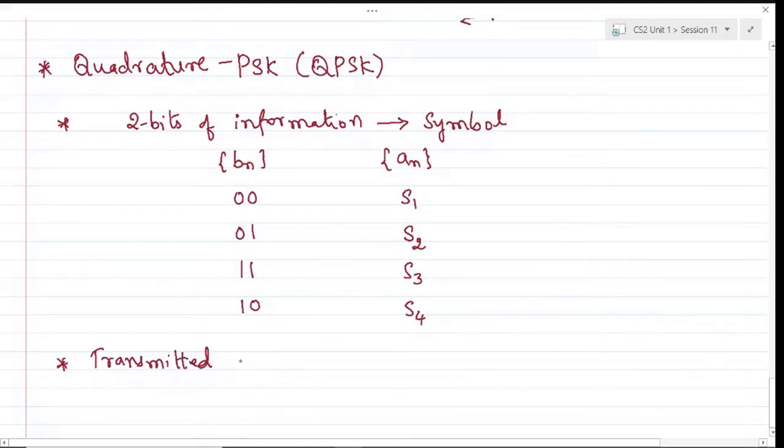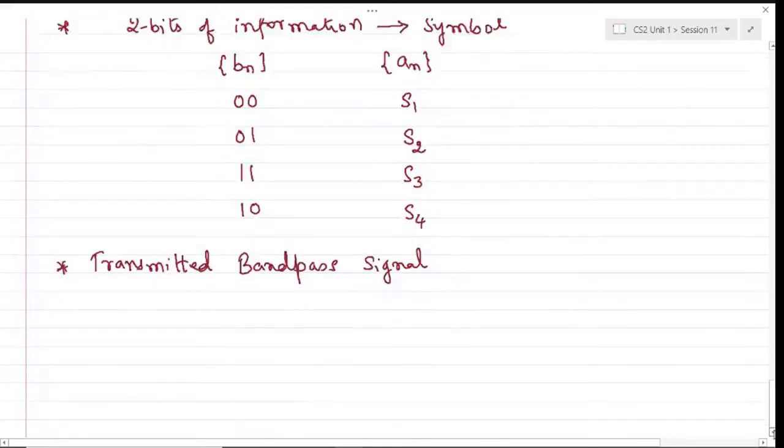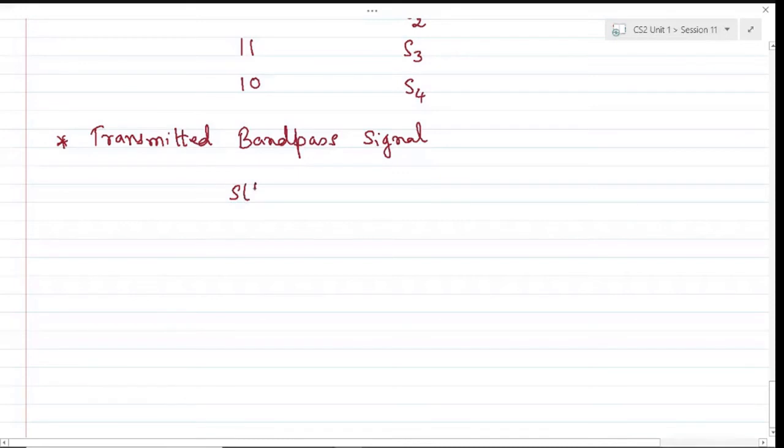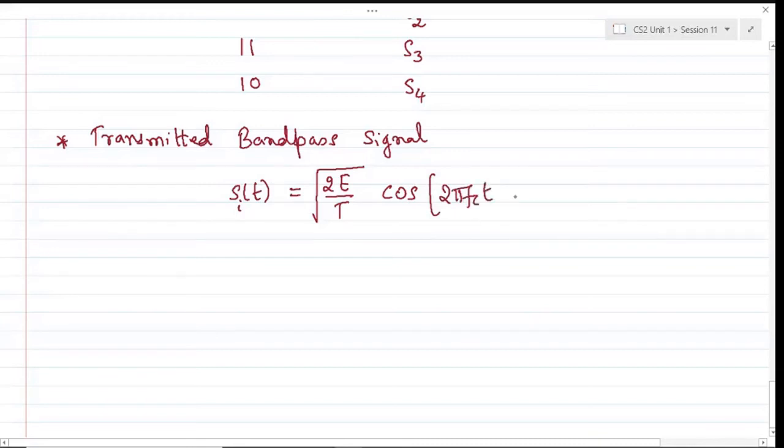Okay, the transmitted bandpass signal can be mathematically represented now for QPSK as Si of t. In general, S1, S2, S3, S4 can be regarded as Si of t, which is 2 root E by T times cos of 2 pi fct plus some phase, in which the information of the bits is contained, because of this phase modulation scheme.